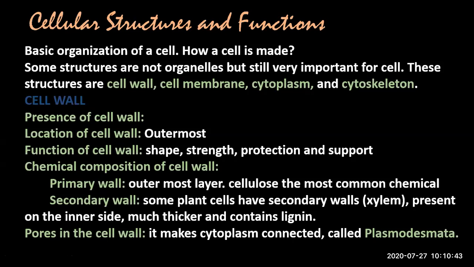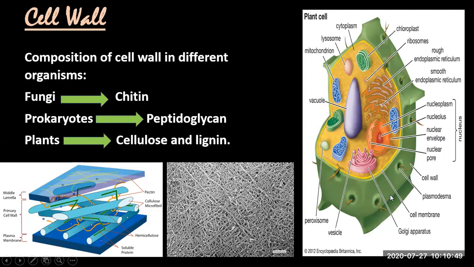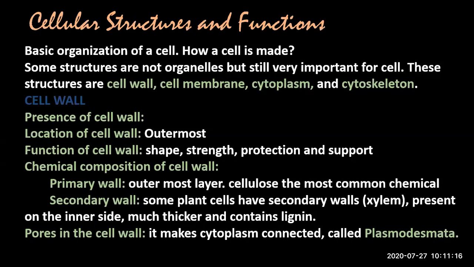What is the function of cell wall? The cell wall gives shape, strength, protection, and support. You can see it is giving a particular shape to the plant cell. Otherwise, a plant cell doesn't have any shape. It gives rigidity, protection, and support to the plant cell. As it's a bit rigid structure, and a plant doesn't have a skeleton or bones, it needs certain support which comes from cell wall as well. Apart from roots, plants also get protection from cell wall, and there are other things which support them to be in the aerial position.